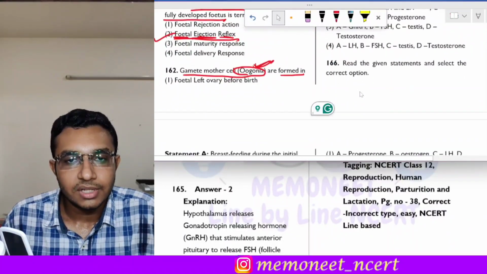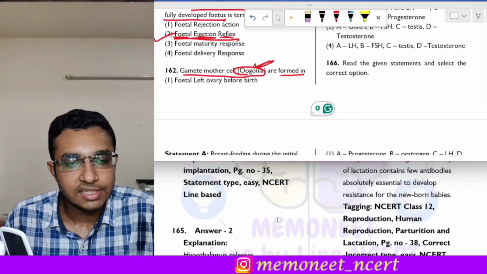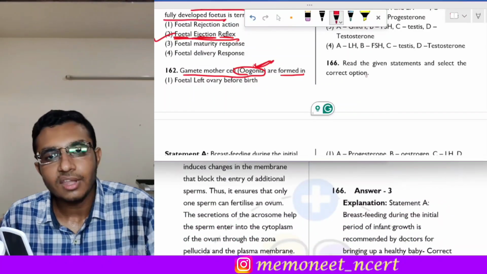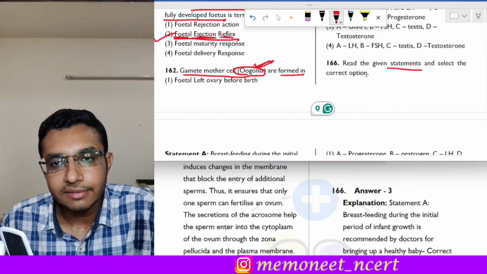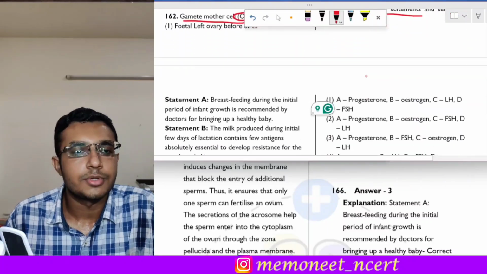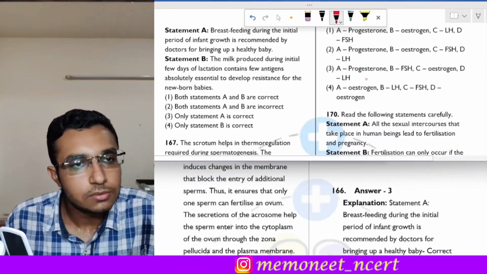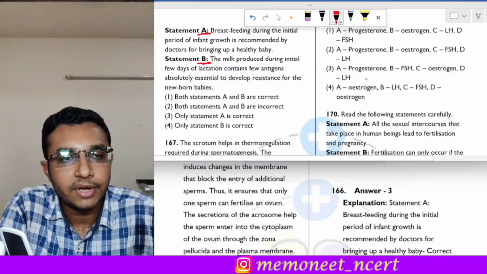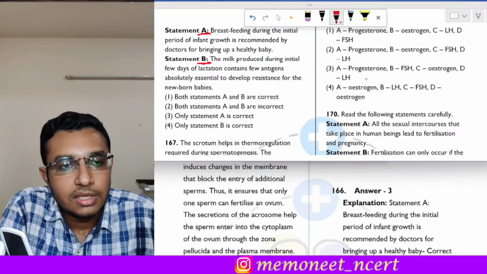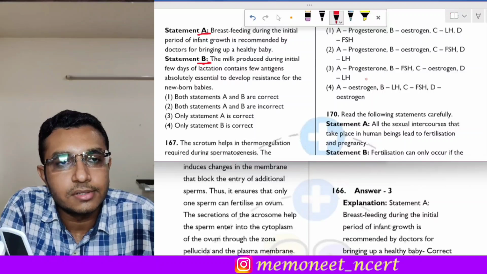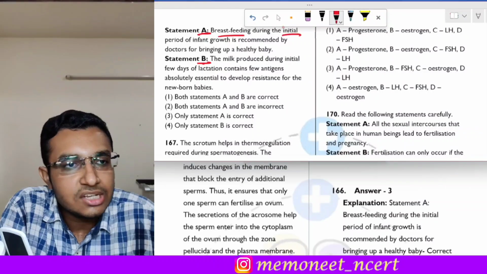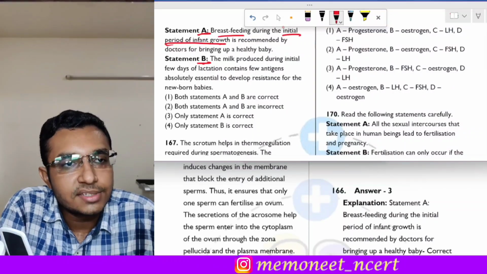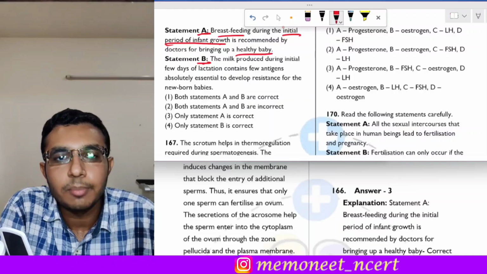Moving on to the next question, question number 166. It states that read the given statements and select the correct option. There are two statements, A and B, and we have to identify which of them is correct. The first statement is that breastfeeding during the initial period of infant growth is recommended by doctors for bringing up a healthy baby.